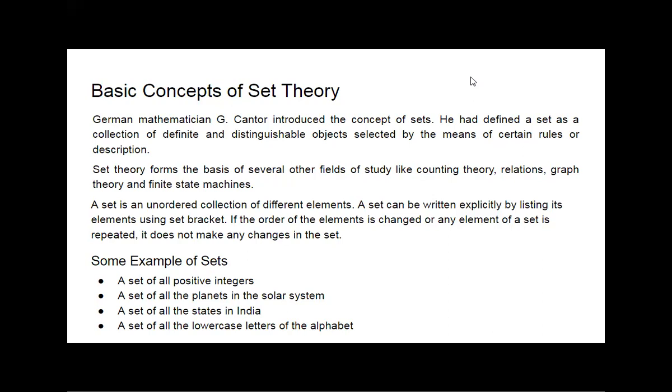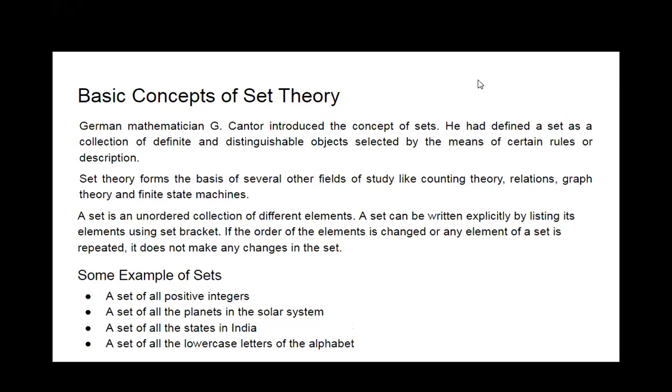A set is an unordered collection, that's why we can change the order of its elements and we can repeat the elements also.